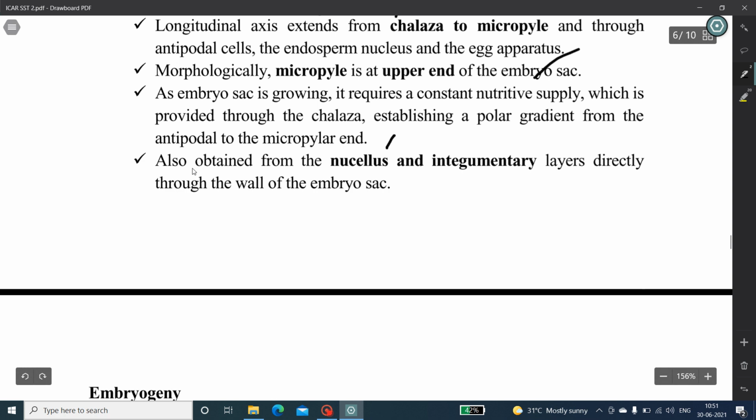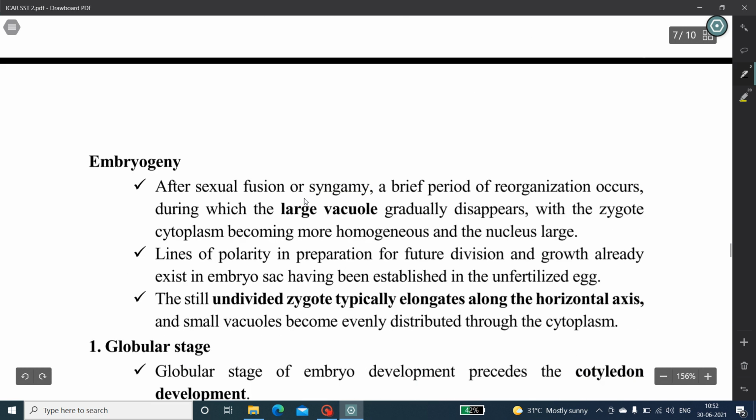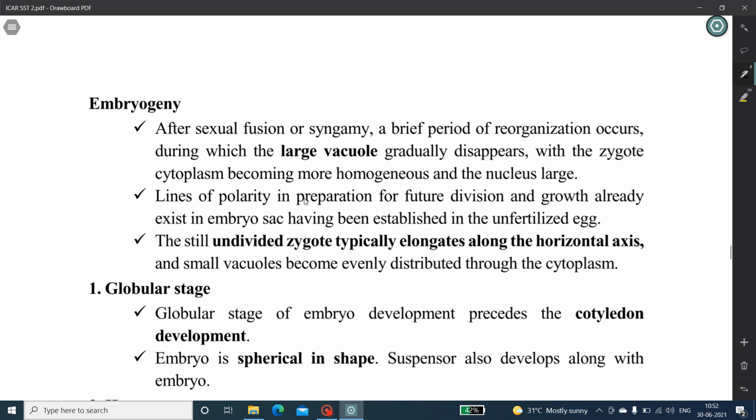The nutrient is also obtained from the nucellus and the integumentary layers directly through the walls of the embryo sac. The next one, we will see how embryogeny takes place, that is, how the embryo forms. After sexual fusion or syngamy, a brief period of reorganization occurs, during which the large vacuole adjacent to the zygote gradually disappears, with the zygote cytoplasm becoming more homogeneous and the nucleus large.